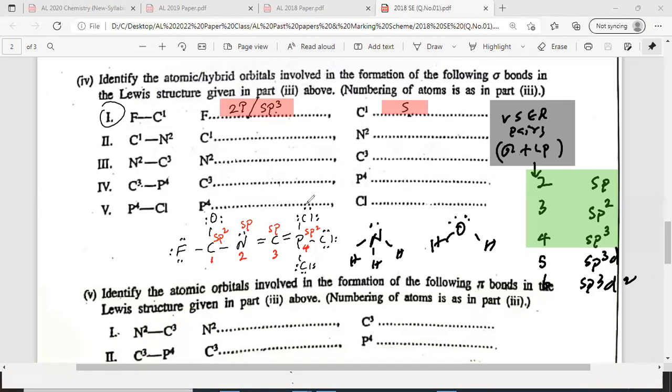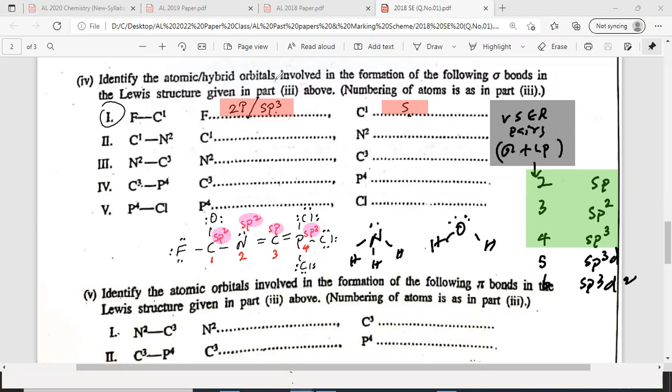sp2, N2 also sp2, sp2, sp2, sp, and the last one sp3, sorry, sp3. There are four, 1, 2, 3, 4, yes, sp3. Wait, this is sp2, this is sp2, this is sp, and this is sp3, right? Now you can easily get the answer. What? sp2 and sp2, right?